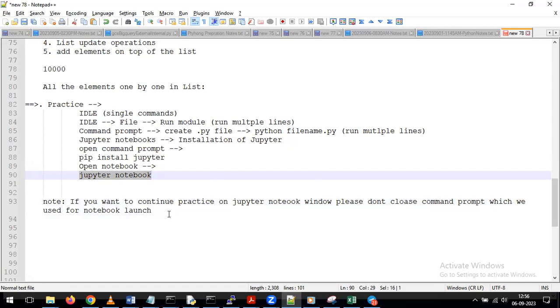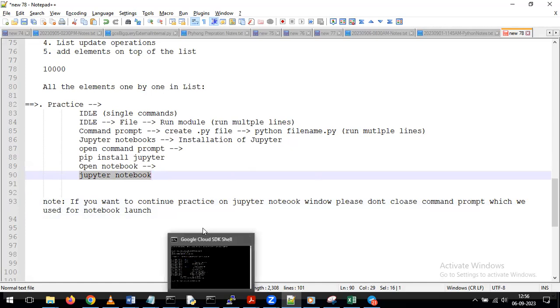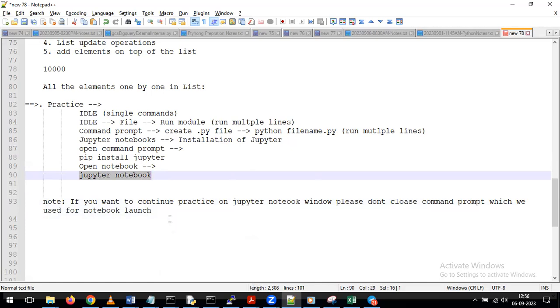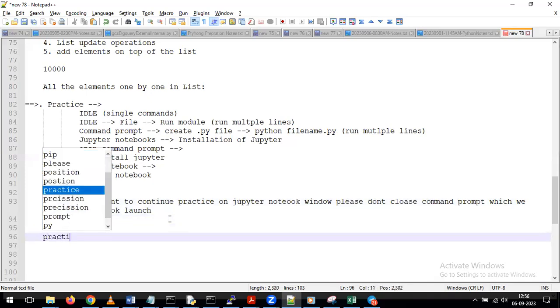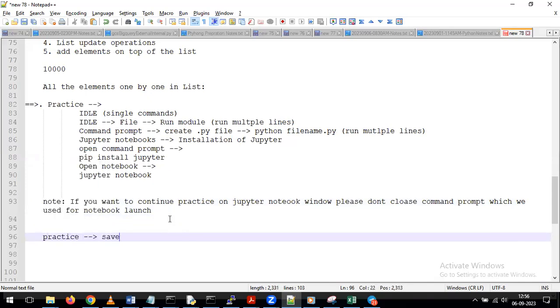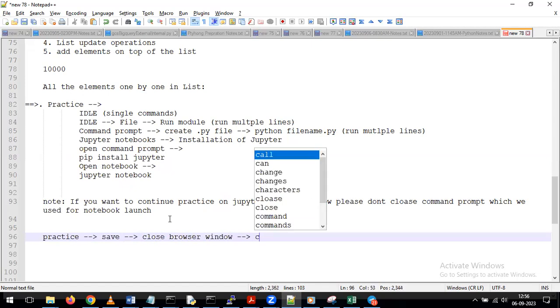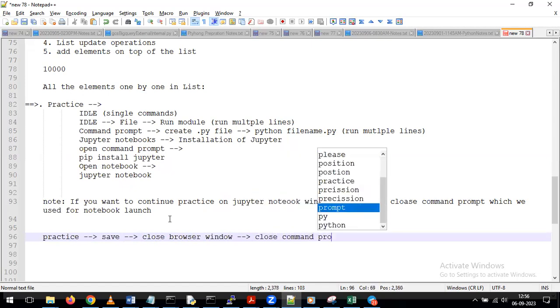If you close that command prompt, what will happen? Your notebook will close automatically, or it will throw some kind of error. For that reason, as long as you are working on this Jupyter notebook from the browser window, you should not close the command prompt window. With that, you can perform the proper practice. Okay. After completion of all the practice, you can save. Then you can close your browser window. After that, if you want, you can close your command prompt also. So this is the way we can perform the operations.